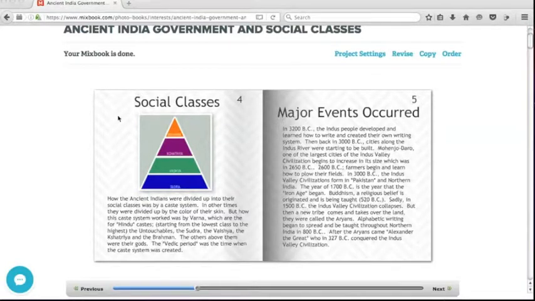The year 1700 BC is the year that the Iron Age began. Buddhism, a religious belief, originated and was being taught in 520 BC. Sadly, in 1500 BC, the Indus Valley Civilization collapsed, but then a new tribe came and took over the land. They were called the Aryans. Alphabetic writing began to spread and be taught throughout northern India in 800 BC. After the Aryans came, Alexander the Great conquered the Indus Valley Civilization in 327 BC.